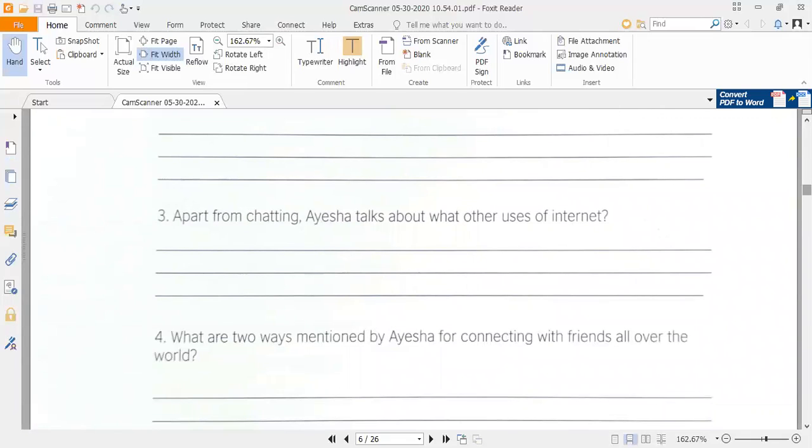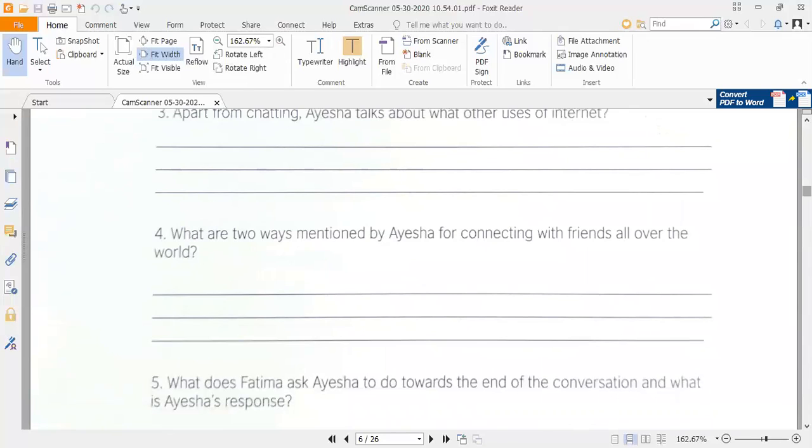And now we have the third question, that is, apart from chatting, what other uses of the internet does Aisha talk about? Aisha talks about multiple usages of the internet. So you have to write down those multiple usages of the internet here. And in the fourth question, what are the two ways mentioned by Aisha for connecting with friends all over the world? Aisha mentions two ways, two sources for the connection with friends all over the world.